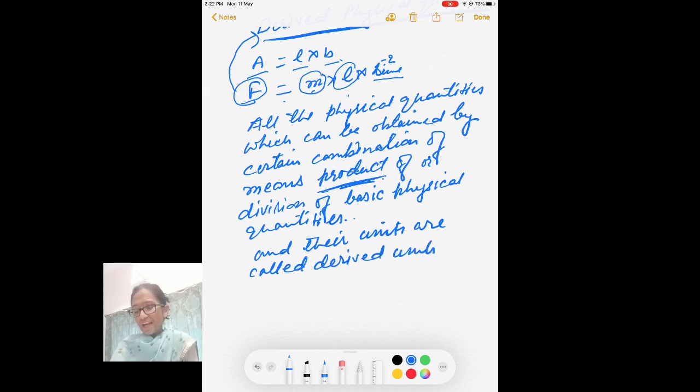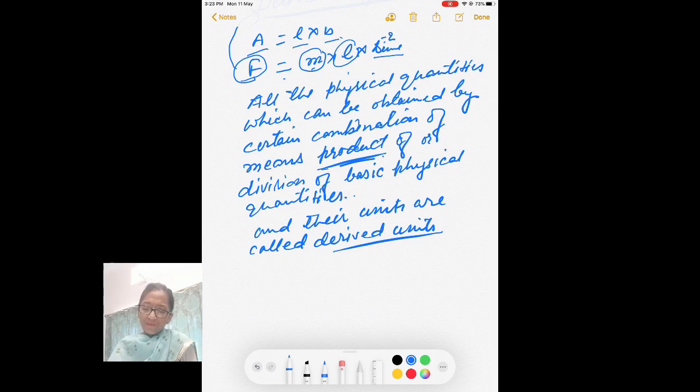And derived unit can also be obtained by product of or division of basic units.